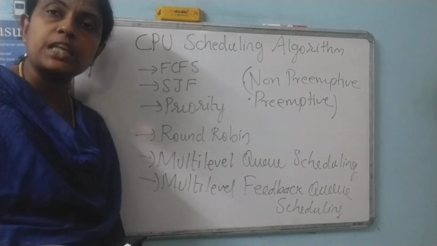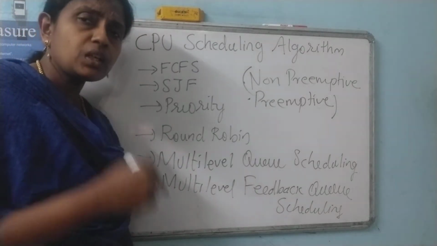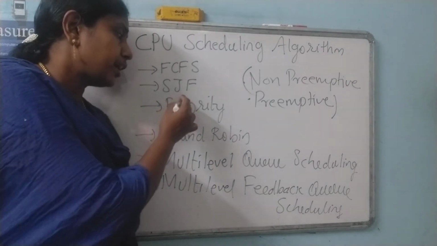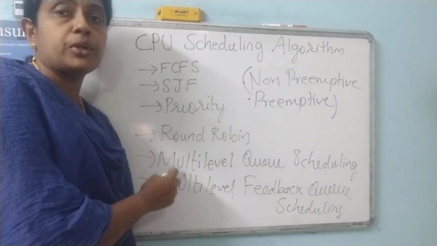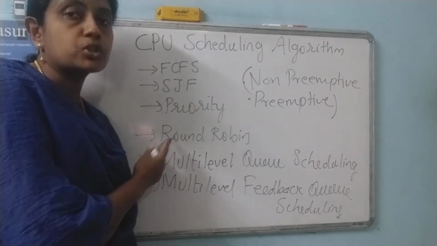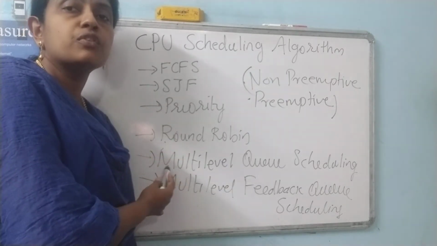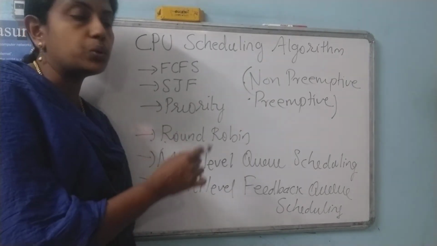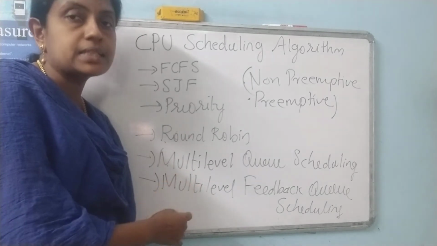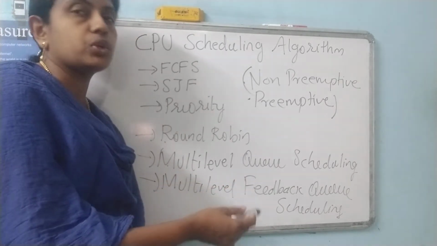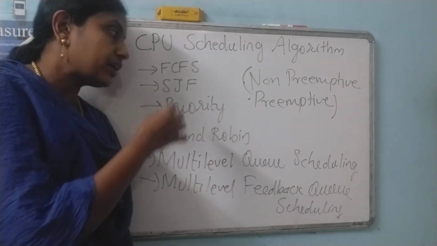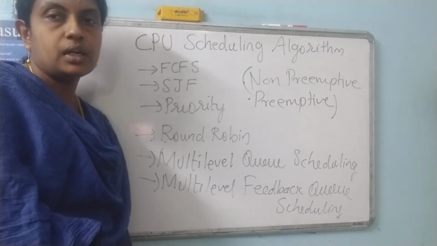First is FCFS. Next is SJF. Third is priority. Fourth is round robin. Fifth is multi-level queue scheduling. Last is multi-level feedback queue scheduling. So we have 6 algorithms to be discussed.